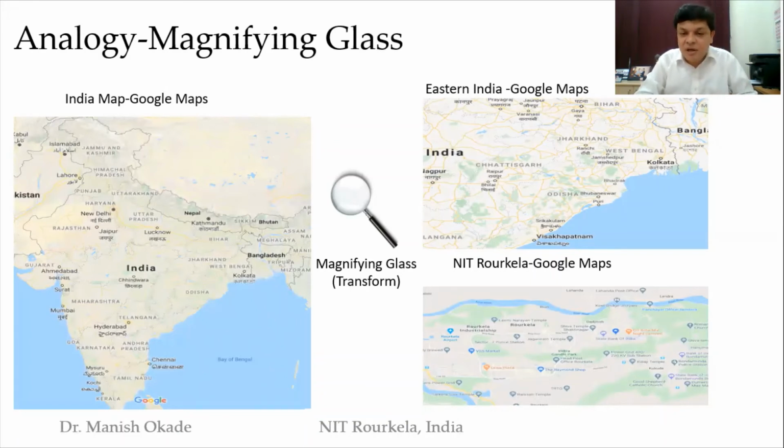Next, in this I try to search where NIT Rourkela is. So the transform analogy here is that it's like a magnifying glass. Does it mean that NIT Rourkela is not on the India map? It is there, but it is not very apparent. So I need to zoom or magnify and go to that particular area. Transform is something like that.